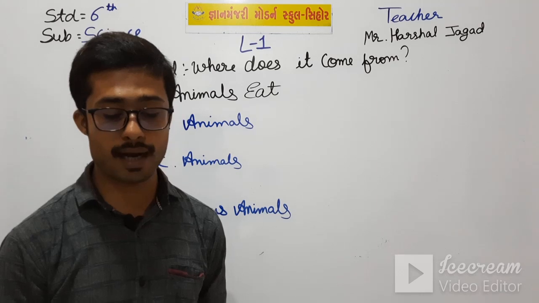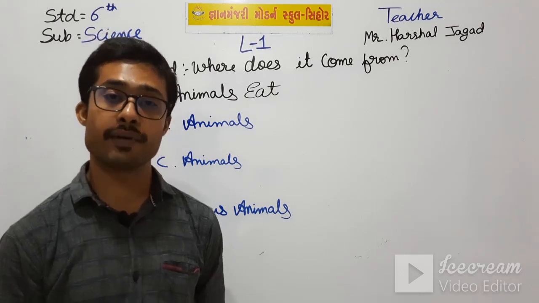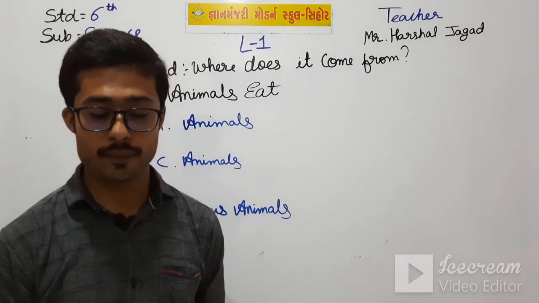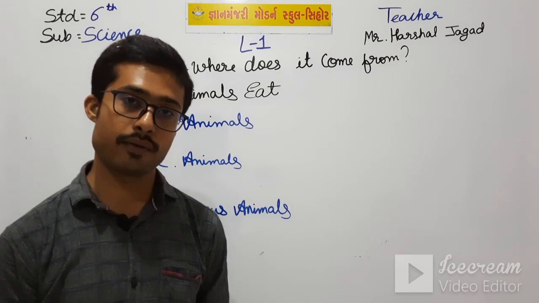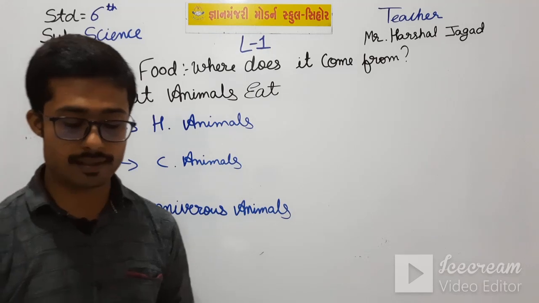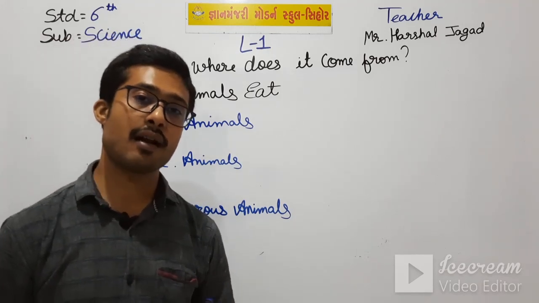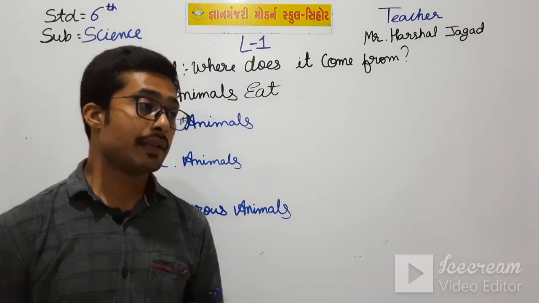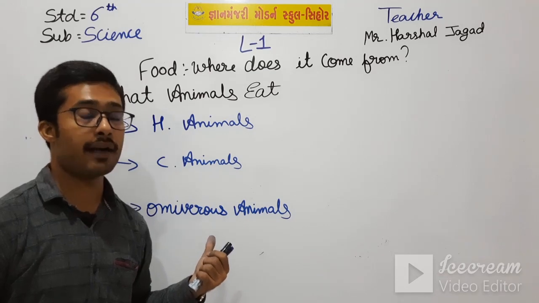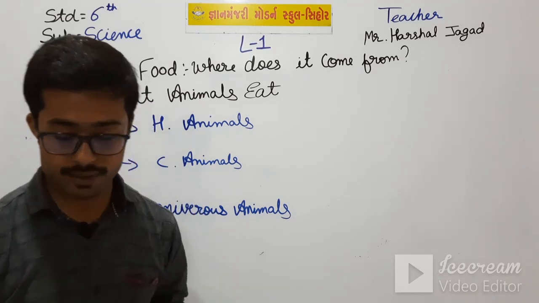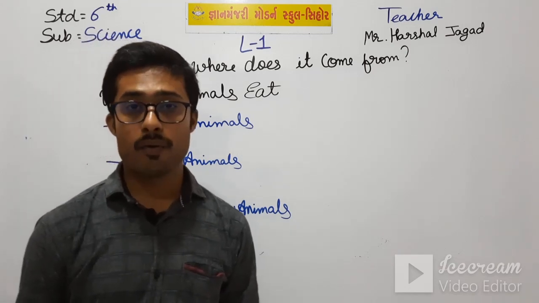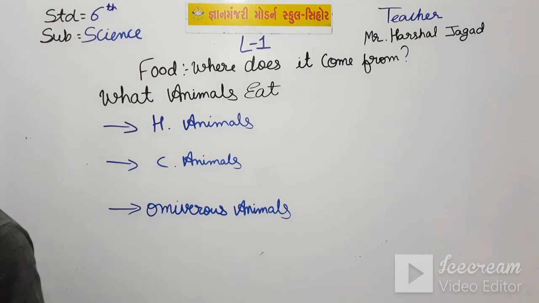Animals that eat both plants and animals are called omnivorous animals. Okay. Bears, crows, and human beings are examples of omnivorous animals. We all know humans, and some of the omnivorous animals are crow and bears. Why? Because they eat plants and plant products and also animals. Okay, students. So here is the example of a bear. Now let's first of all refer to it.